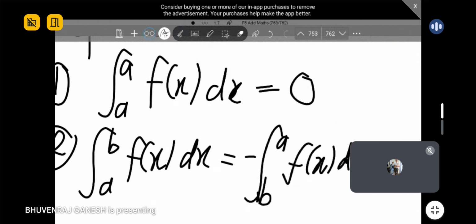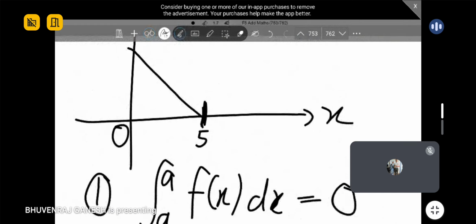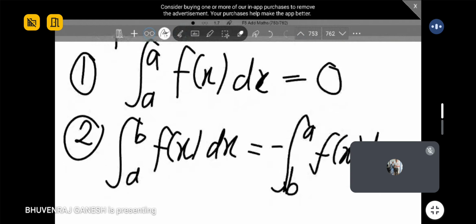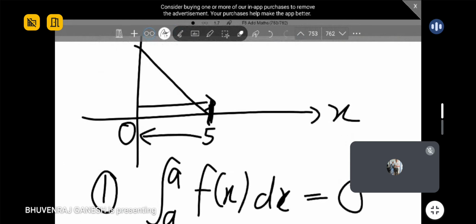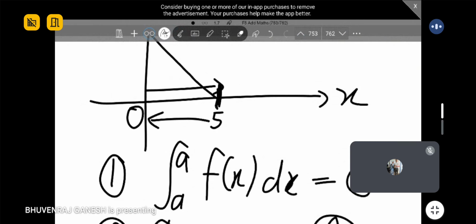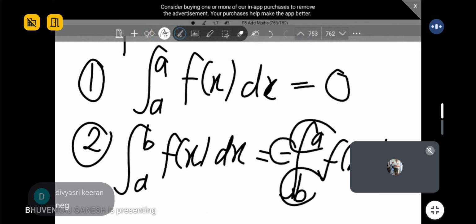So what does it mean actually? So now we are going to switch the limit. Means that you integrate from 5 to 0. You're going opposite. The normal process is you integrate like this. Am I right, guys? From left to right. But now, what is being explained here is from right to left. Because you must remember, we always start with the lower and then go to higher. But this one is opposite. So guys, anything opposite, how do we counter it? We will add a negative sign.